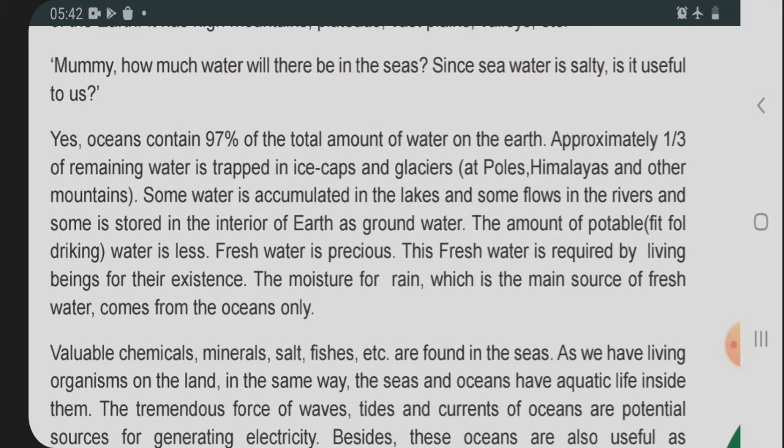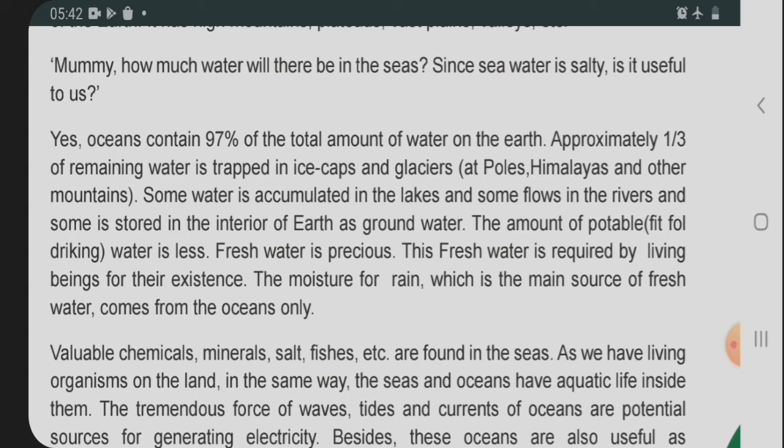Mummy, how much water will be there in the sea? Since sea water is salty, is it useful to us? So here again this boy is asking his mom how much water is there in the sea, and whether, even though the water is salty, it is useful to us.